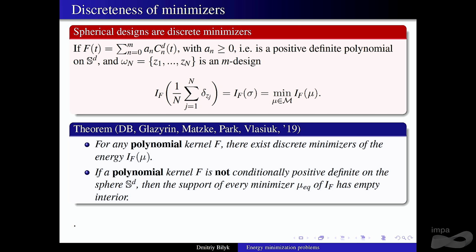But if it's not positive definite, so sigma is not a minimizer, we know already that the support has to be strictly smaller. Moreover, in this case, if it's a polynomial, we know that the support has empty interior, so it's really small. I suspect that you should be able to say something about the dimension of the support, but I'm not yet 100% sure. So there might be minimizers which are not discrete, like one-dimensional minimizers, for example, but they must have small support.